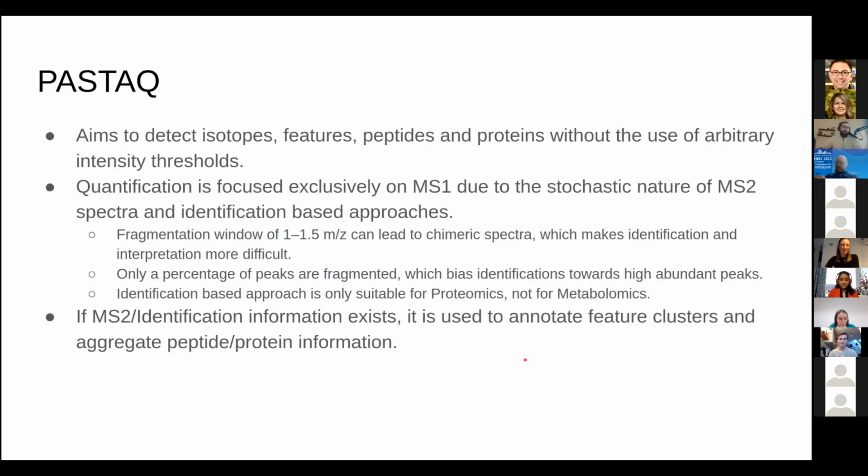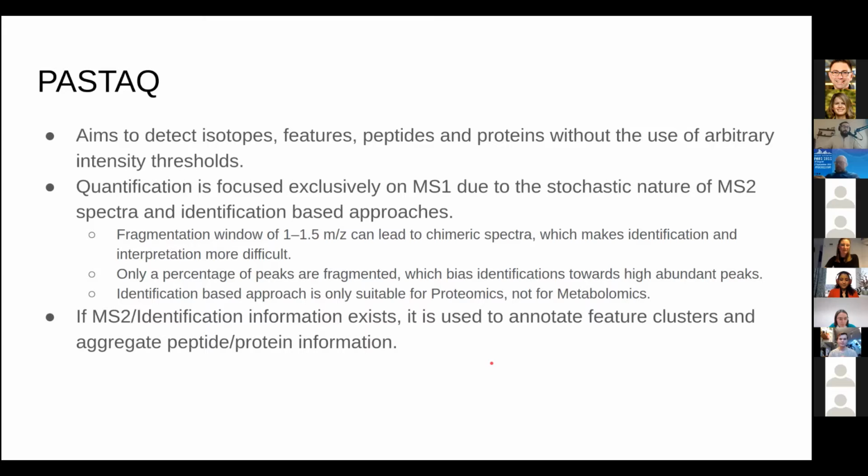So why threshold avoiding? We want to avoid setting any sort of intensity threshold that can remove any sort of signal that can have biological relevance. For example, if you are doing a biomarker research study, you really do not want to remove anything too early, right? You really want to get as much information as possible and then have more power for your statistics.